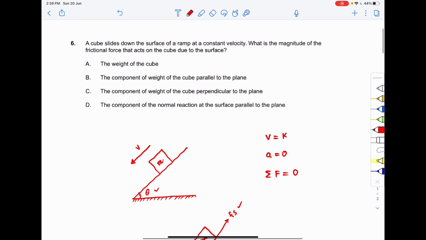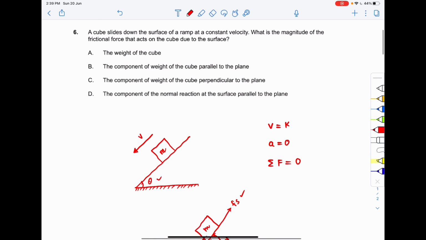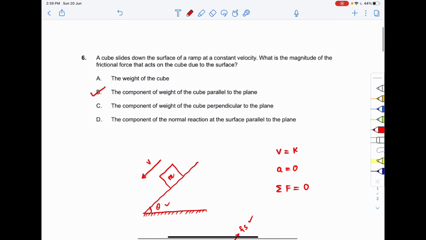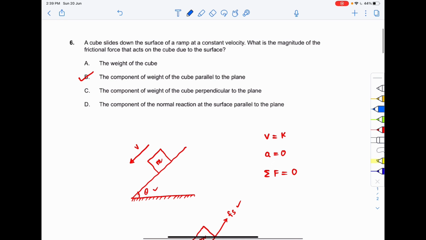So coming to the question, what is the magnitude of the frictional force that acts on the cube due to the surface? This will be the component of the weight that is parallel to the plane. So the correct option to your question 6 will be option B. Why option B? Here Fs, the frictional force, is equal to mg sin theta, and mg sin theta is the component of mg which is parallel to the plane. So the correct option to your question 6 is option B. I hope you got the question.